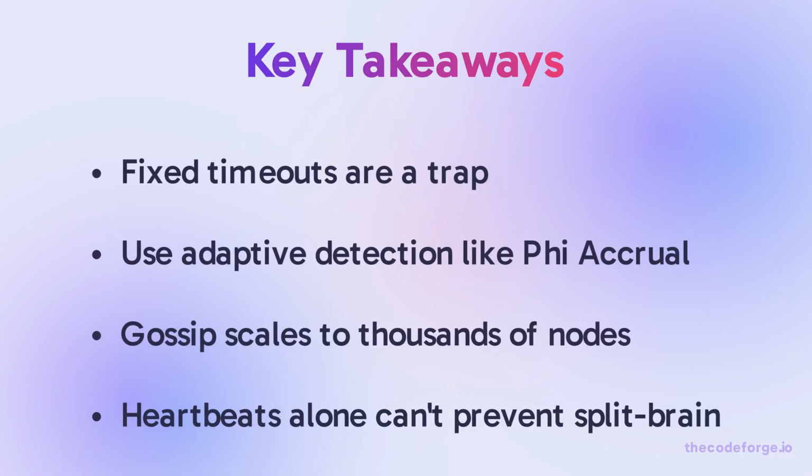Heartbeats are the pulse of a distributed system. Get them wrong and your system becomes fragile. Fixed timeouts are a trap. Always use adaptive failure detection. Gossip protocols scale, and heartbeats alone cannot prevent split brain. Always pair with a quorum or lease.